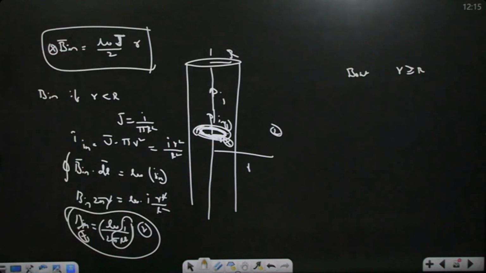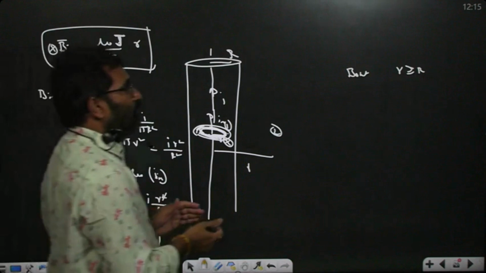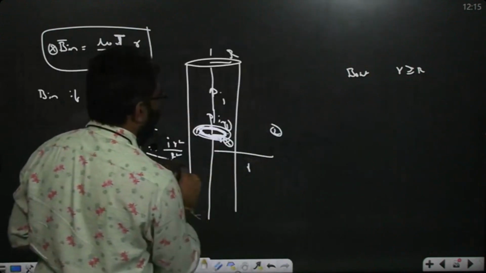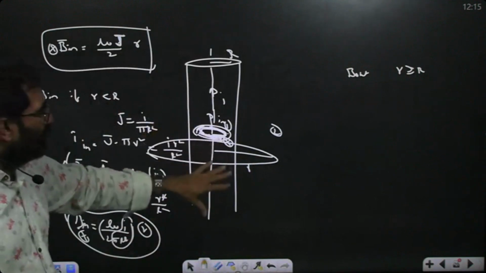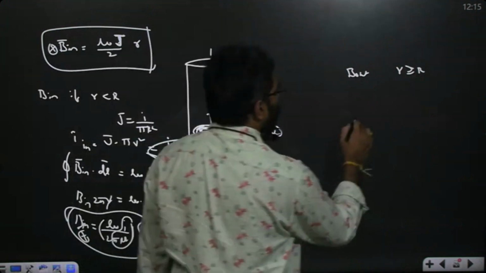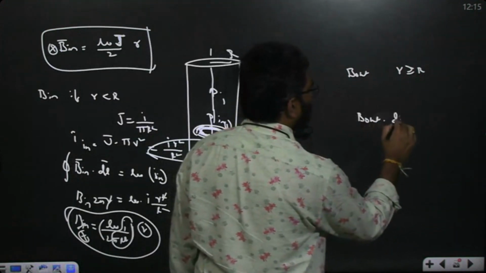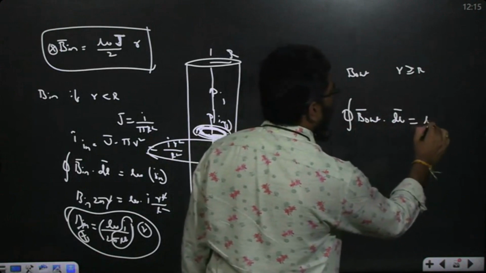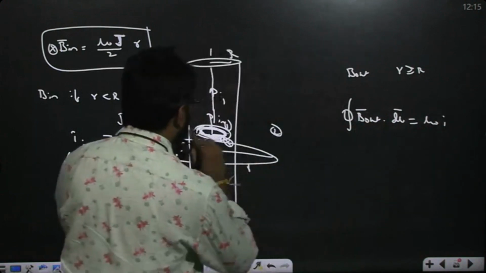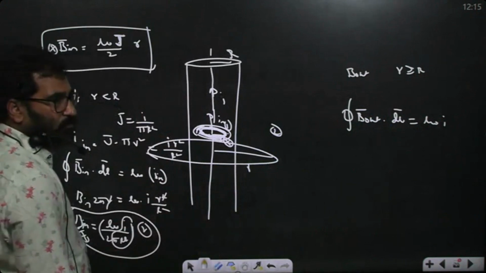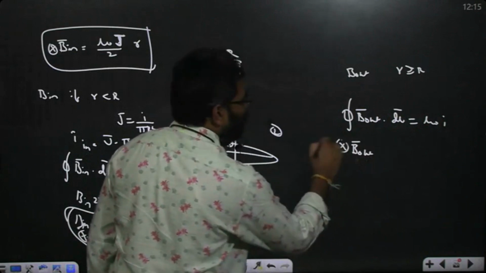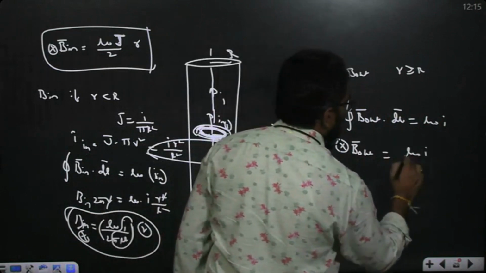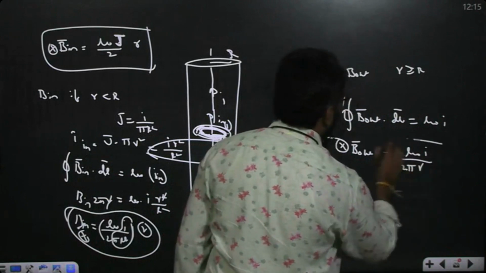Magnetic field inside, you have to consider the Amperian loop. Next, when we go to B out, take one Amperian loop. Total current inside is what? I only. Total current is flowing inside. So B out dot dl closure is mu naught into I only. Total current is flowing inside this Amperian loop. So B out, is it into the plane or out of the plane? Into the plane only. Mu naught I by dl is 2 pi r, like an infinite current carrying wire.